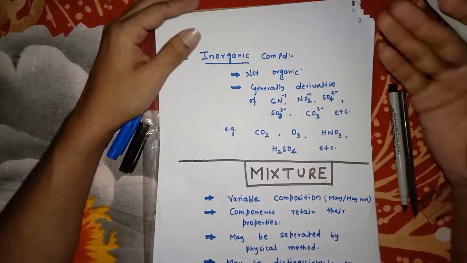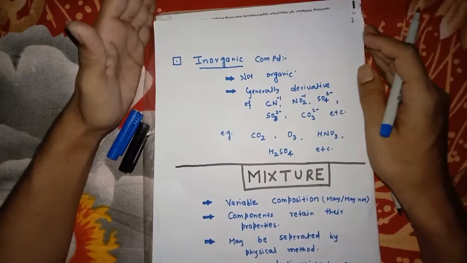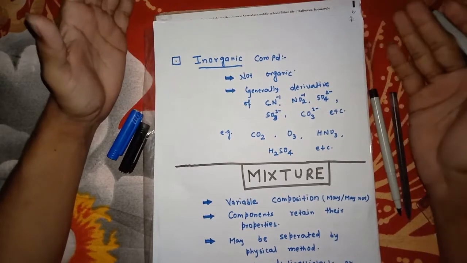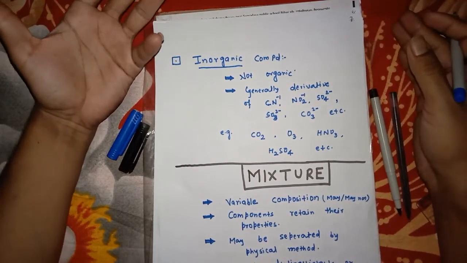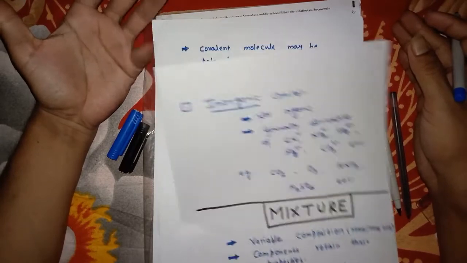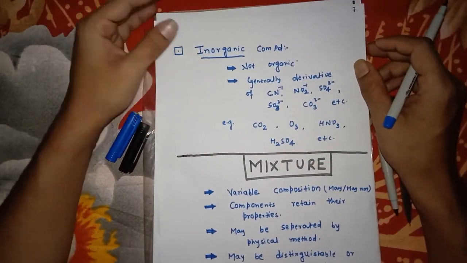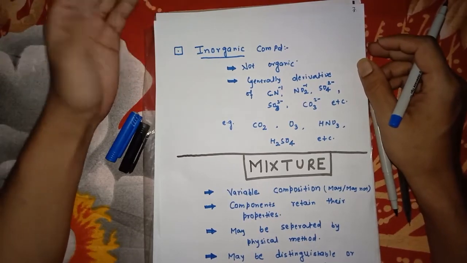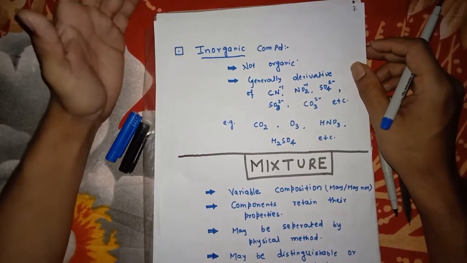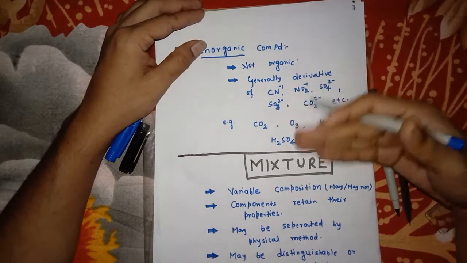Now, what are inorganic compounds? Those compounds which are not organic. Generally the compounds of radicals like cyanide, nitrate, nitrites, sulfate, sulfide, carbonate are known as inorganic compounds.